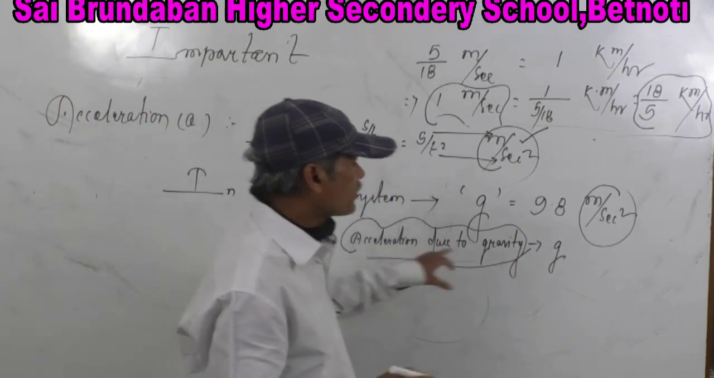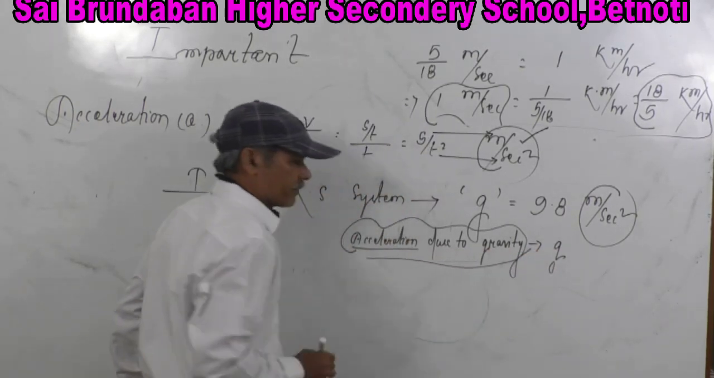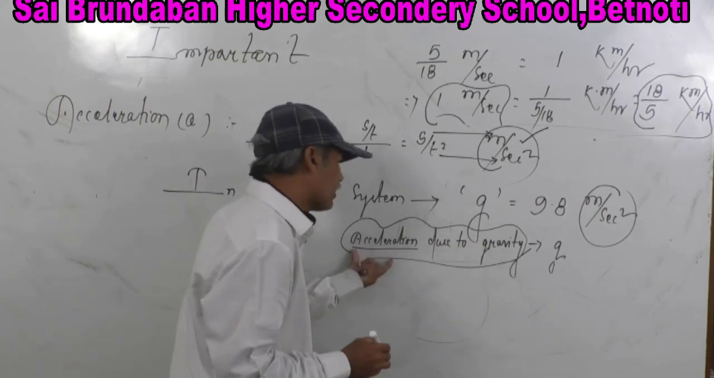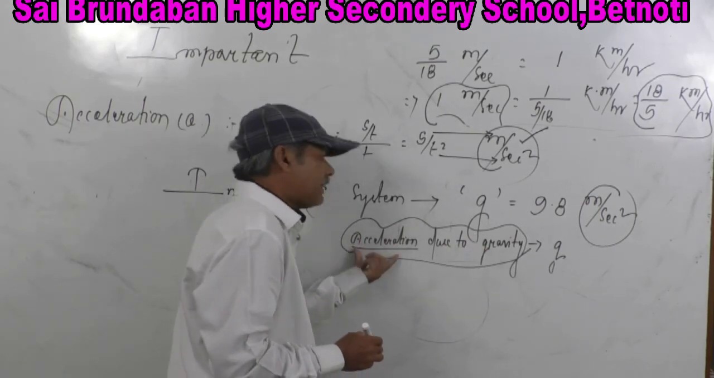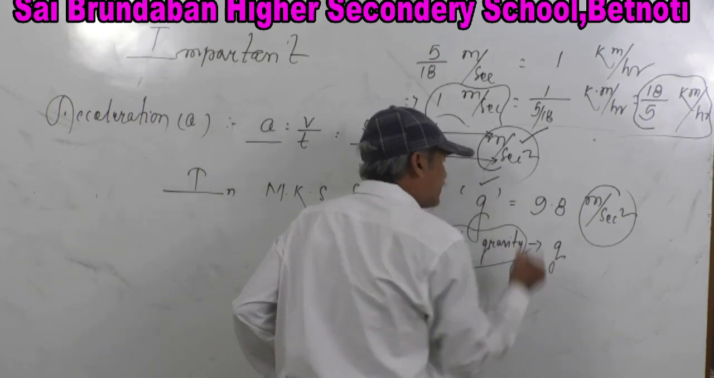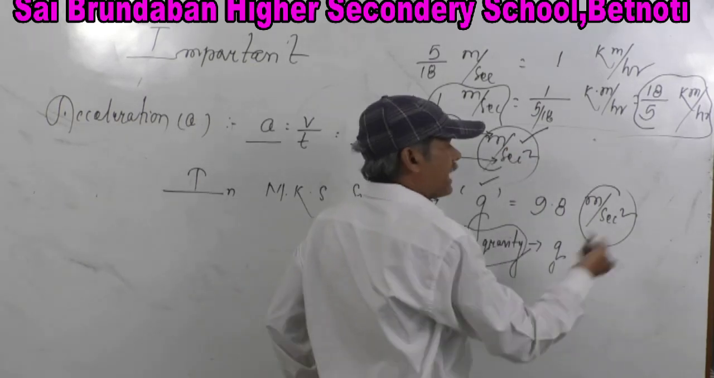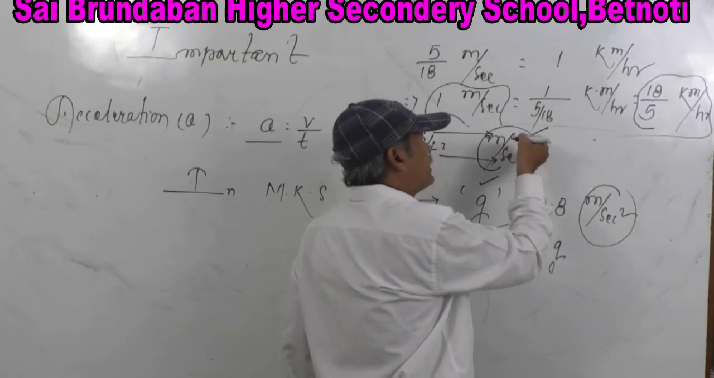Symbolic presentation: G. But what is written here? Acceleration, gravitational acceleration. So no doubt g is an acceleration. Then what is the unit of acceleration? Meter per second square. In the MKS system, the unit of acceleration is meter per second square.